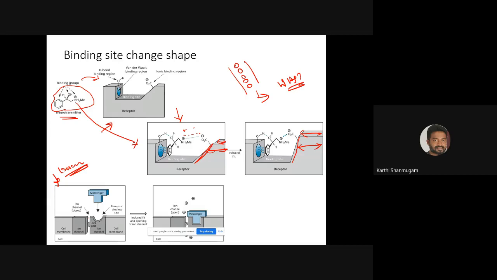Okay, so the channel is closed. So the ions which are present inside the cell cannot go out, or the ions present outside the cell cannot come inside the cell because of the binding of the messenger, right? So as I illustrated here, after the binding of the messenger, some conformational change takes place, and that conformational change leads to the opening of the ion channel. Here you can see now the ion channel is open. So now what may happen is either the ions can enter the cell or they can leave the cell. Both can take place, right?